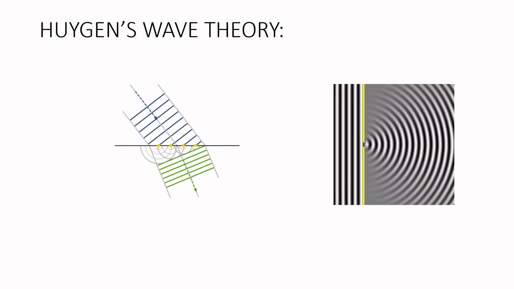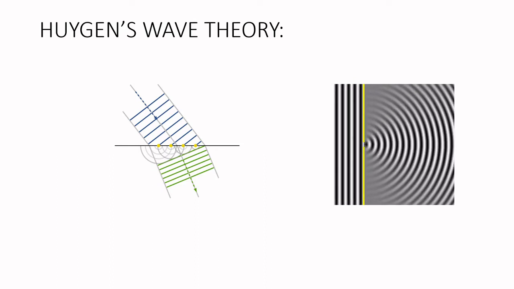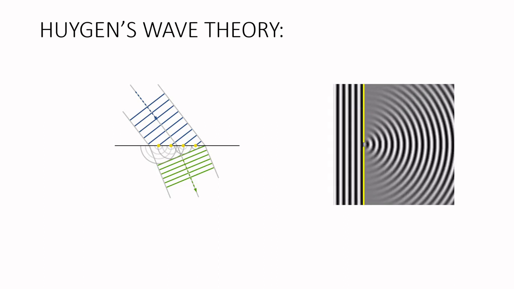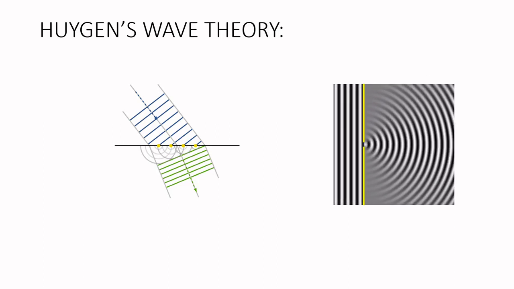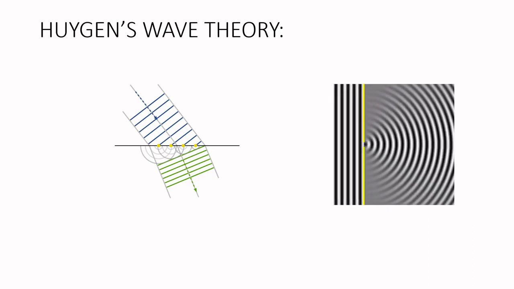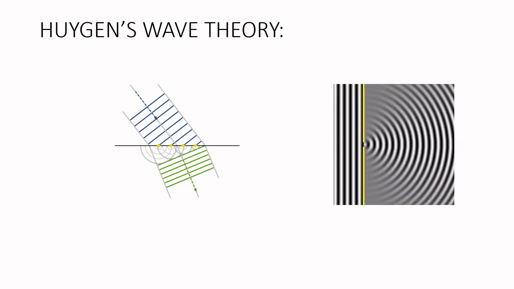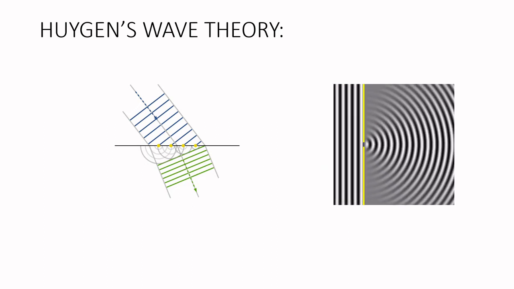In 1678, Huygens proposed that every point that a luminous disturbance meets turns into a source of a spherical wave itself. The sum of the secondary waves, which are the result of the disturbance, determines what form the new wave will take. This theory of light is known as the Huygens principle.